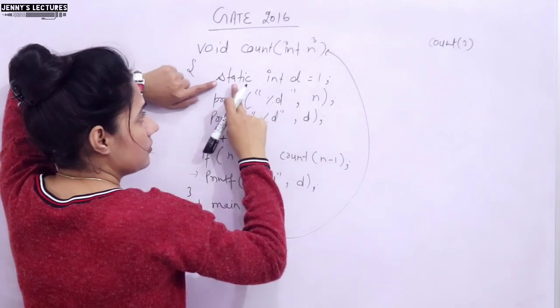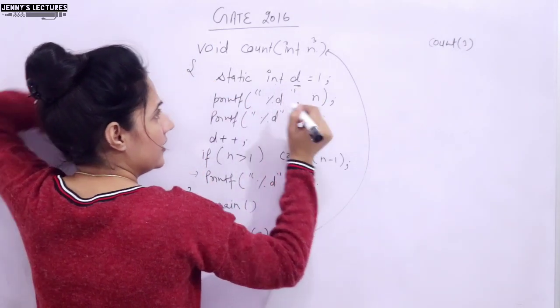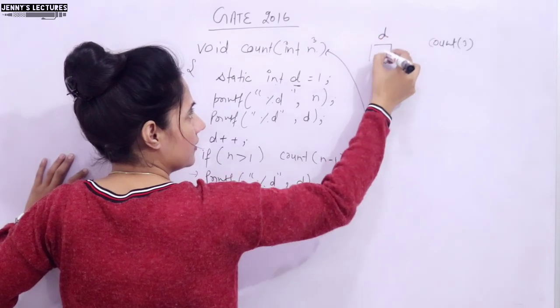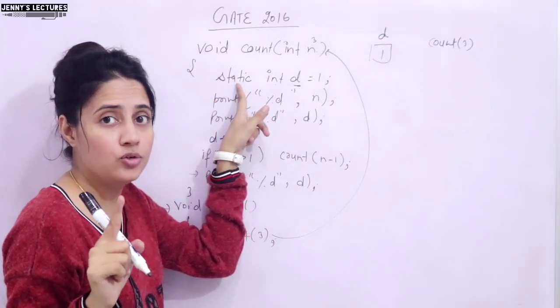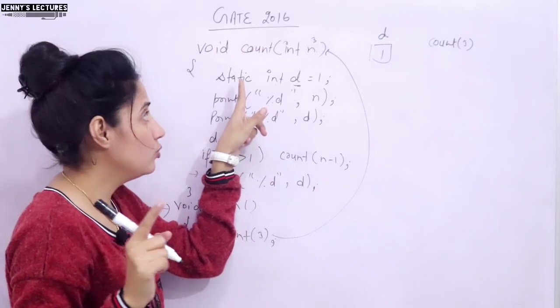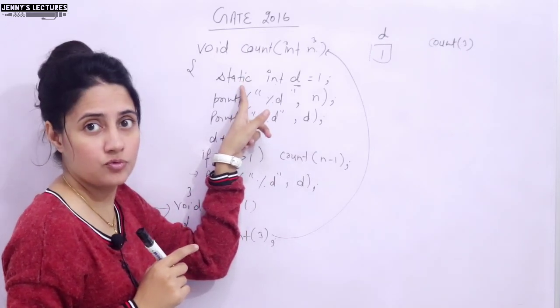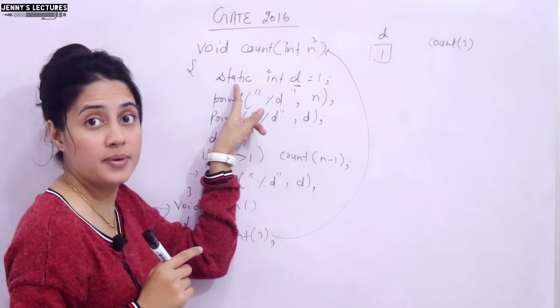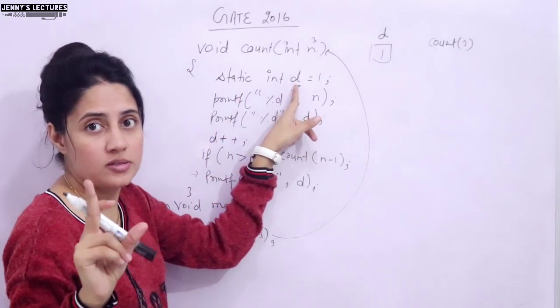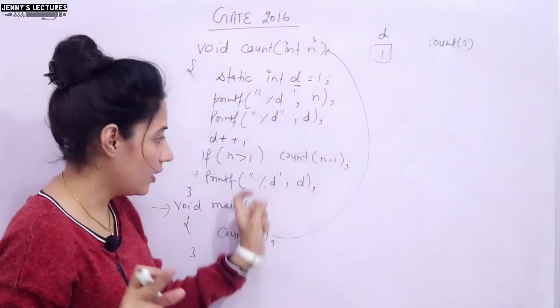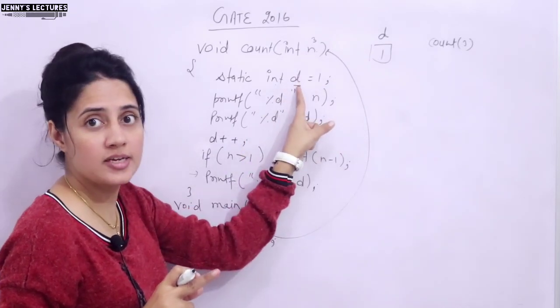So see, here we have a static int D, one variable D, value is 1, and it is static. See this keyword static, you need to be very careful while using this kind of thing. If a program is using the static keyword, this variable can be initialized only once. When you call this again, we are not going to initialize it again.